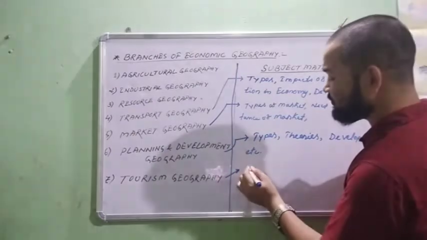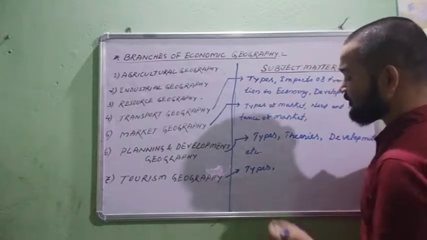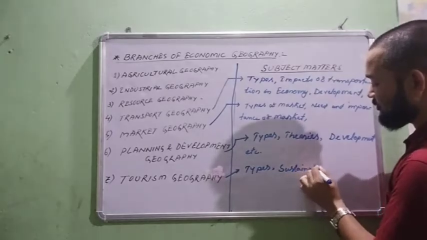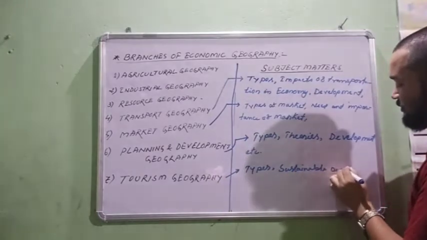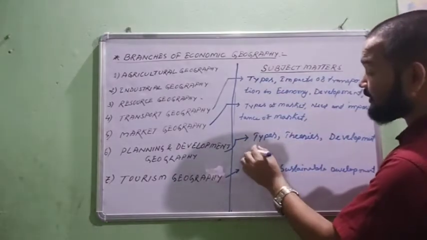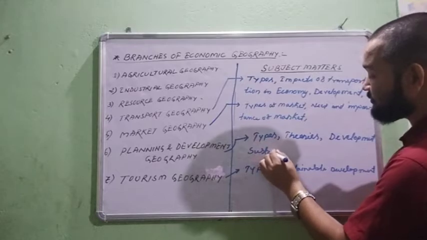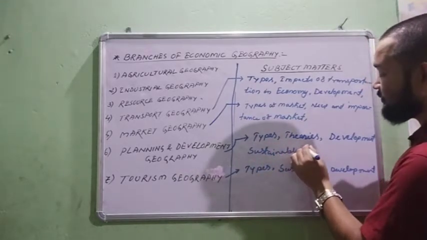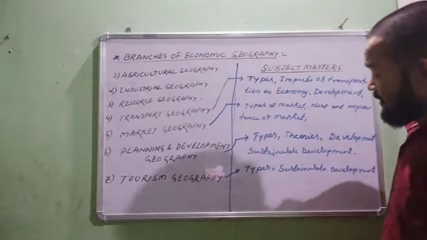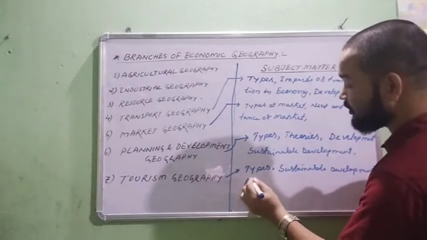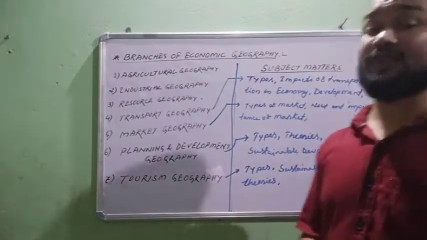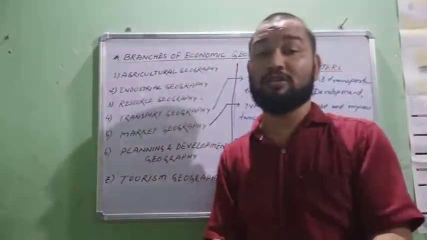It includes the types of tourism, sustainable development, regional planning also, then theories and formulas for the tourism sector, and impact of tourism on economy.